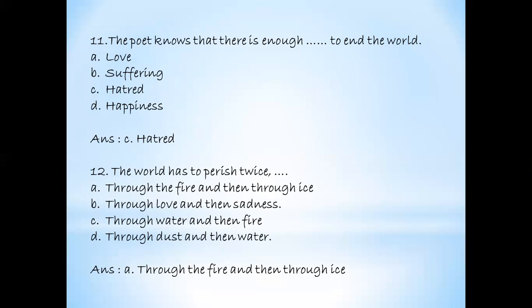Next. The world has to perish twice. You have to complete it: through what is it going to perish? Is it through fire and then through ice, through love and then sadness, through water and then fire, or through dust and then water? We know the poem is about fire and ice, and it's going to end first with the fire, and then if it's going to end for the second time, it will be the ice which is going to end the world. So yes, the answer will be option A, through fire and then through ice.